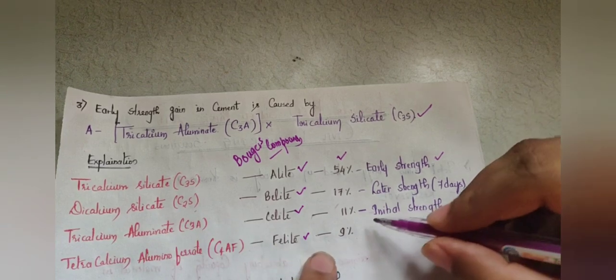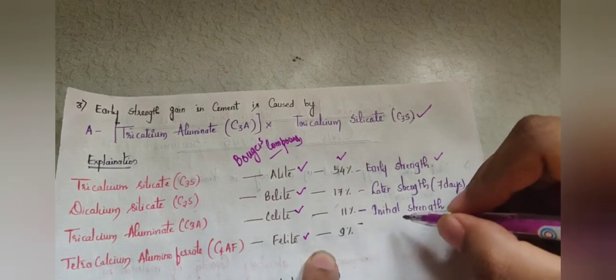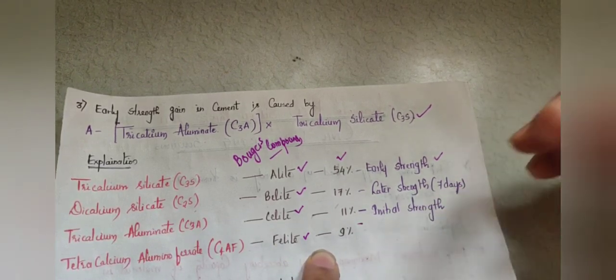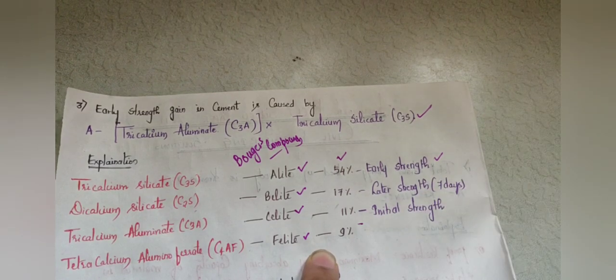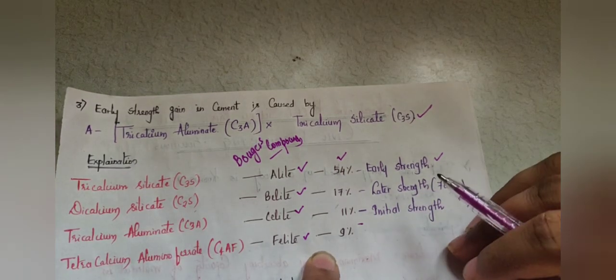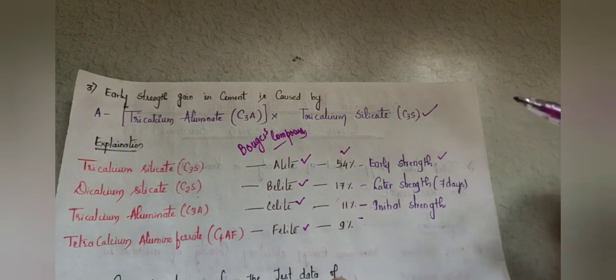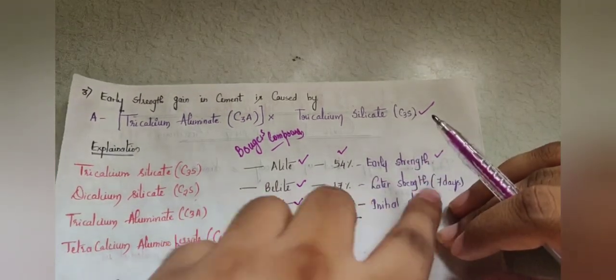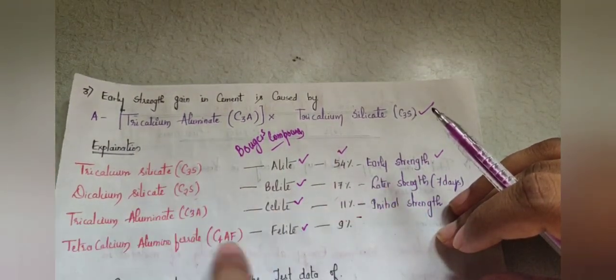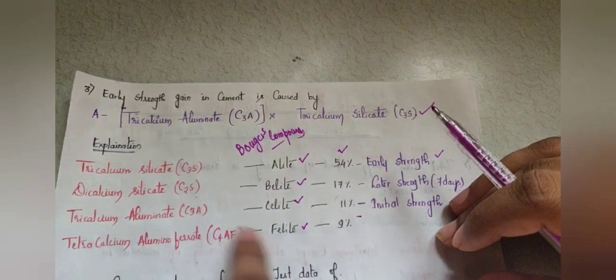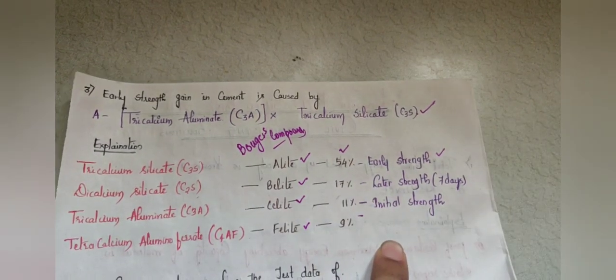Tricalcium aluminate gives strength in the initial stage, at the mixing stage itself; immediately when it is cast, the strength is because of tricalcium aluminate. These are the different questions you may get based on the Bogue's compounds. Moving on to the next question.